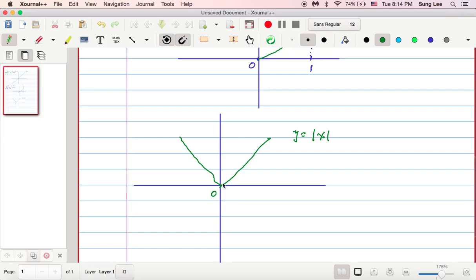In fact, we have a sharp corner. If the graph has a sharp corner, at that point you don't have a derivative there, so it is not differentiable. However, x equals 0 is a local minimum in this case.